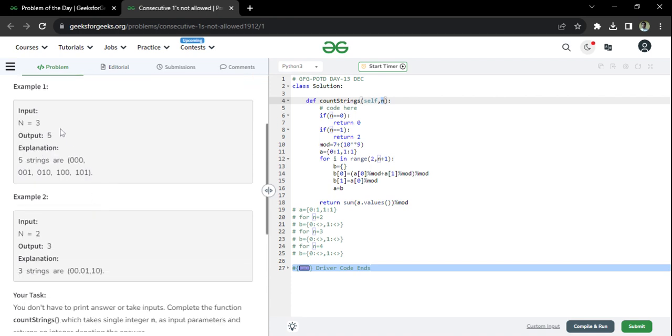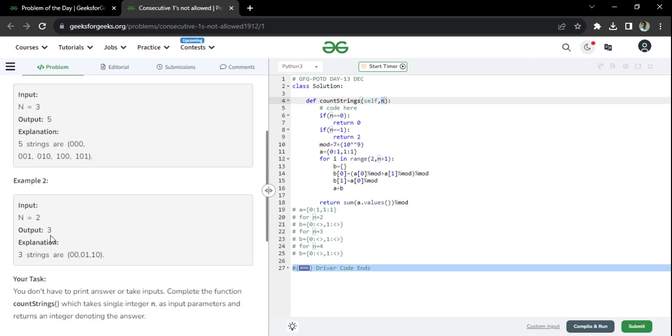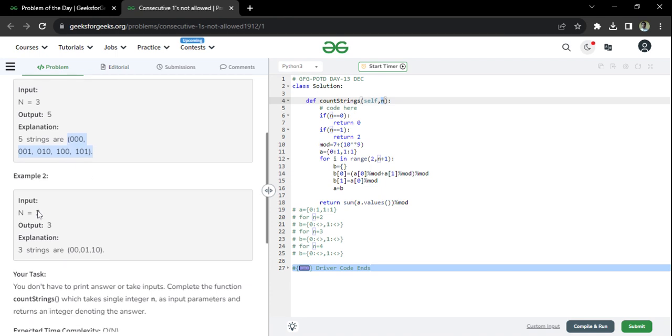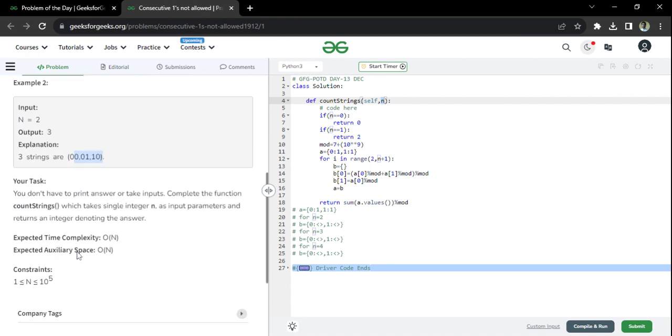Let us see the input first. This input may not make much sense to you currently, because initially we should be starting with n equal to 1 to understand what is happening, and then proceed. Just for the sake of showing you the examples: for n equal to 3, the answer is going to be 5. I will show you the whole tracing of it, but for now just bear with me. Same for n equal to 2, the answer is 3.